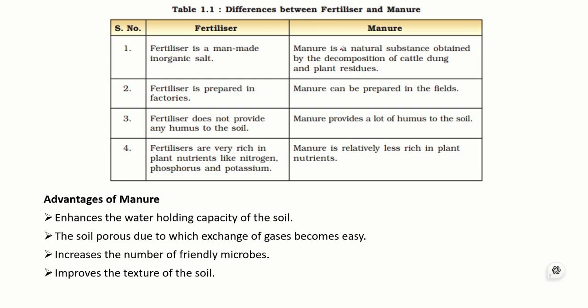Fertilizer does not provide any humus to the soil as it contains only chemicals. Manure provides a lot of humus. Humus provides a lot of humidity or moisture to the soil. Fertilizers are very rich in plant nutrients as they are concentrated in nitrogen, phosphorus, and potassium. Manures are relatively less rich, as they have a diverse range of nutrients except nitrogen, phosphorus, and potassium. They are relatively less rich in particular concentration, but they are more diverse when compared to fertilizers.